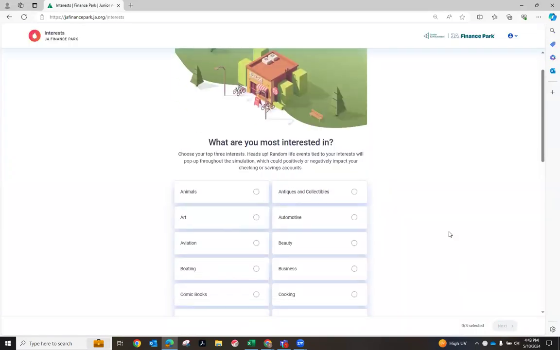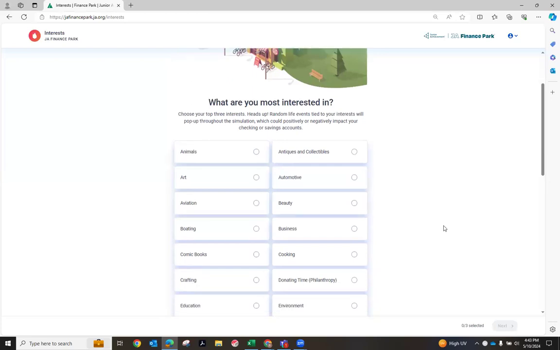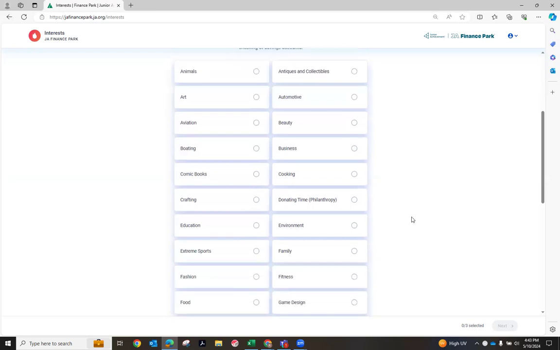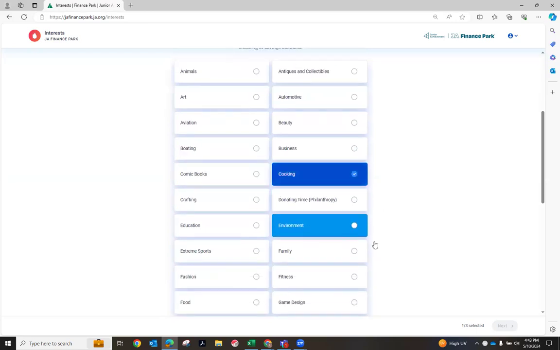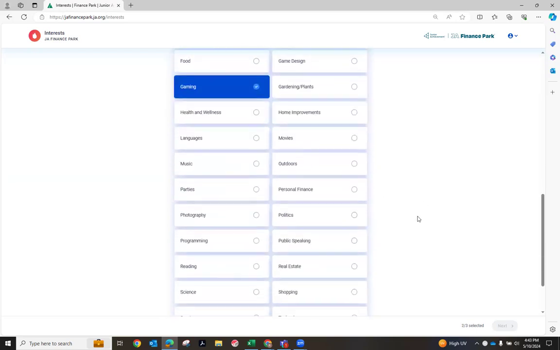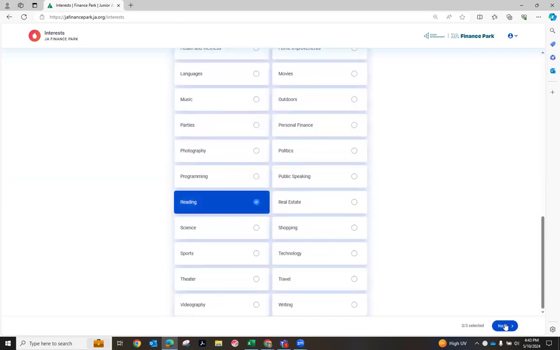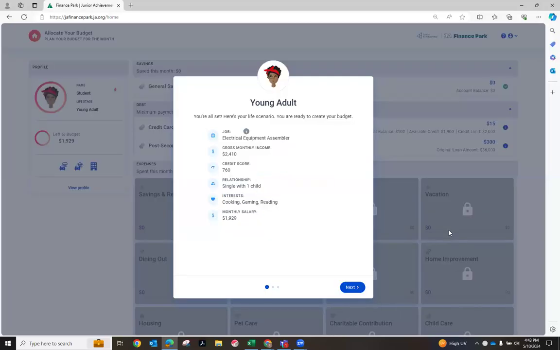And then they're going to get to explore a bunch of different interests and select up to 3 of them. So they can just look through this. They don't need to overthink it, but they can just click on the ones that they feel are the most interesting to them. What you'll notice is that does connect to some random life scenarios that happen throughout the simulation.